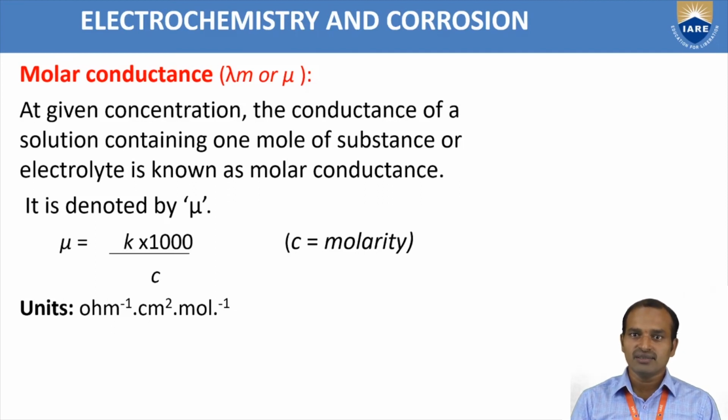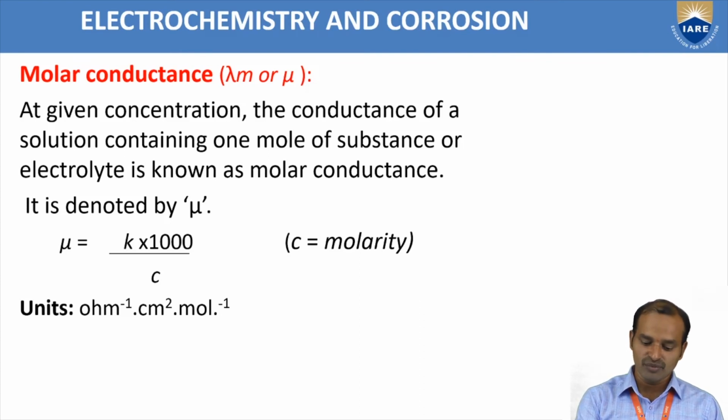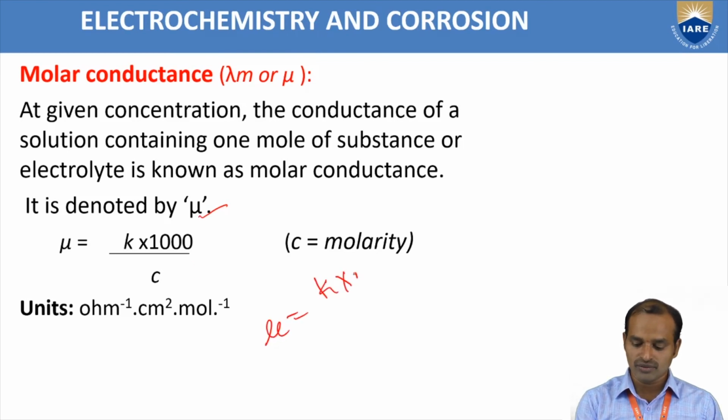Molar conductance means the conductance of all ions present in a solution containing 1 mole of electrolyte taken in a cell, where both electrodes are separated by 1 centimeter. That is called molar conductance. The molar conductance is denoted as mu. That mu is equal to K into 1000 by C. What is C here? C is the molarity. Therefore, the units of molar conductance are ohm inverse centimeter square mole inverse.